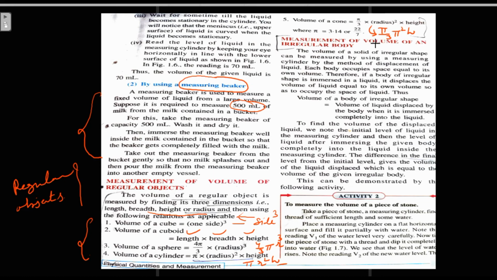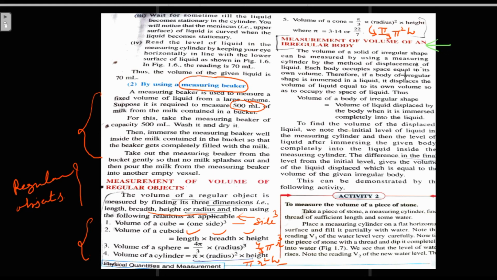So these are regular objects like cube, cuboid, sphere, cylinder or cone. So can we measure the volume of an irregular body or irregular object? Yes, we can definitely. This is the process.